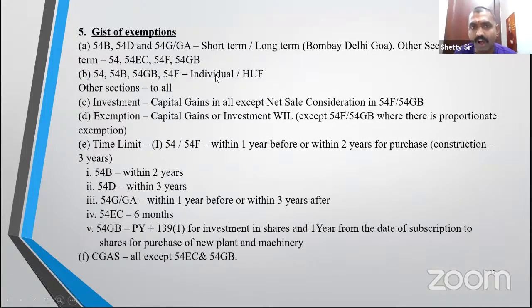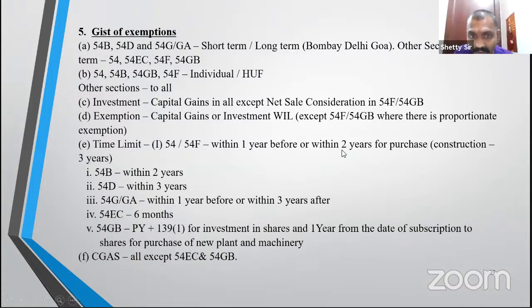54F residential property. All these are for individual HUF. Others can be for individual, HUF, company. Investment is capital gain. In these two sections, it should be NSC. Exemption: capital gain or investment, whichever is less. Time limit, 54 and 54F same: 1 year before or 2 years after.